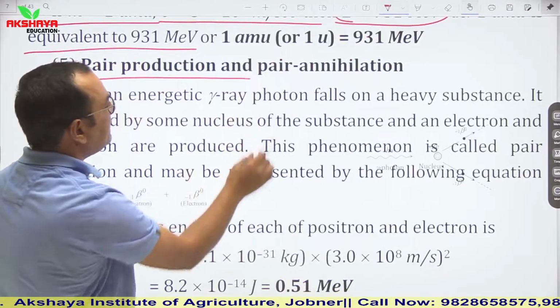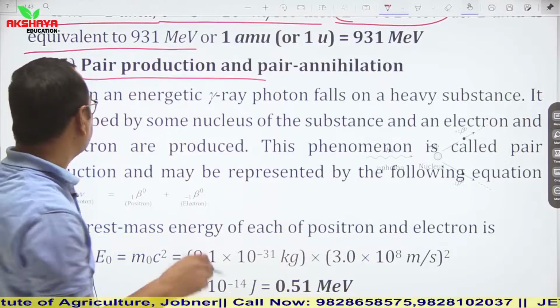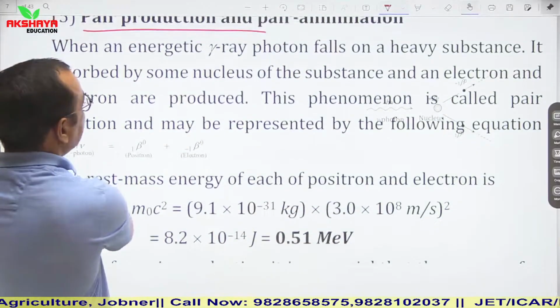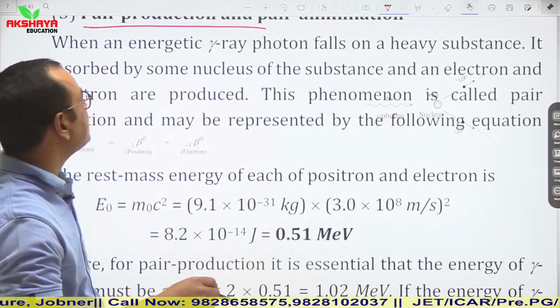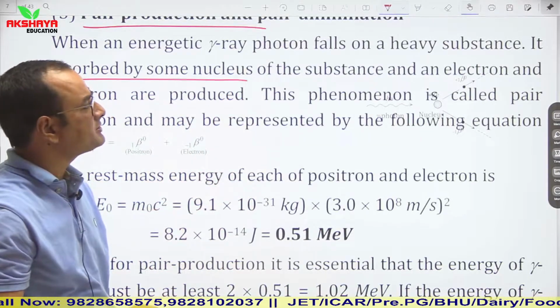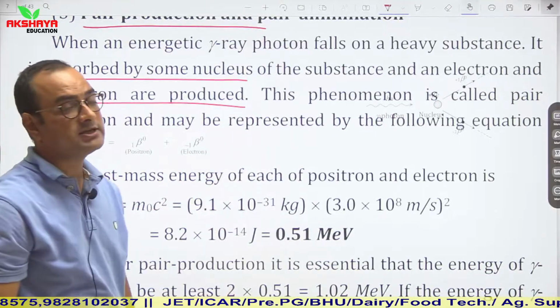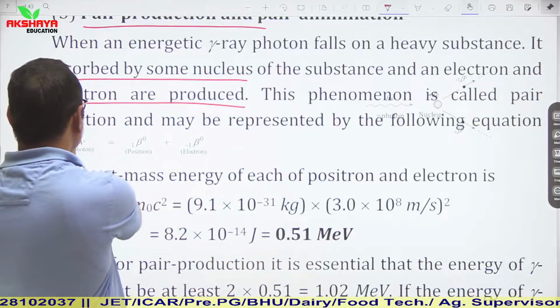Pair production and pair annihilation. How pairs are produced and how pairs break. When an energetic gamma ray photon falls on a heavy substance, it is absorbed by some nuclei of the substance, and an electron and a positron are produced. This phenomenon is called pair production.